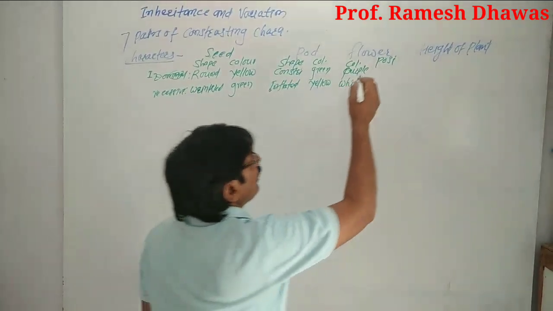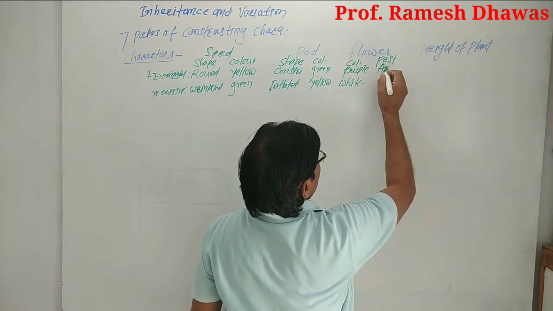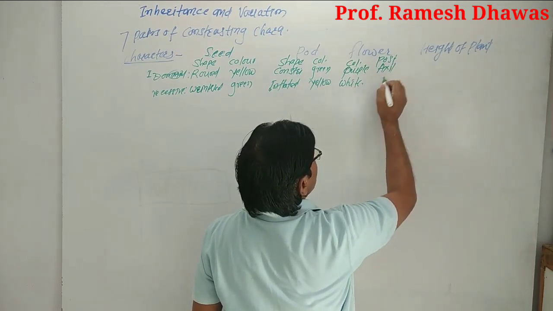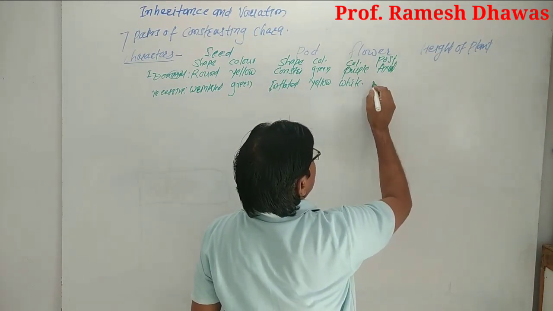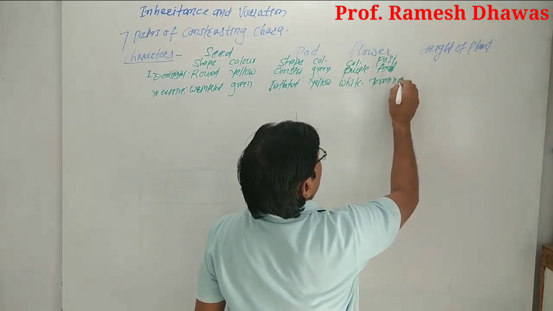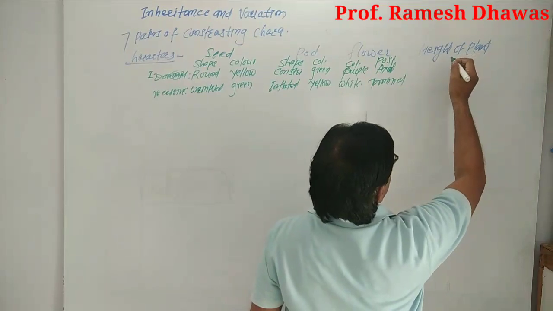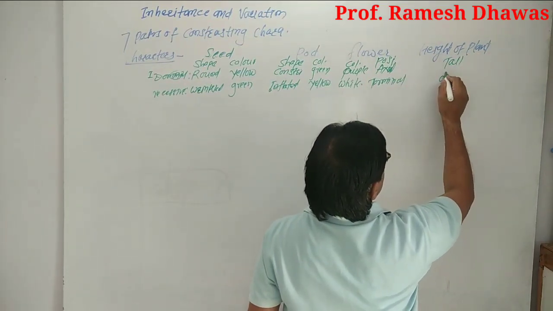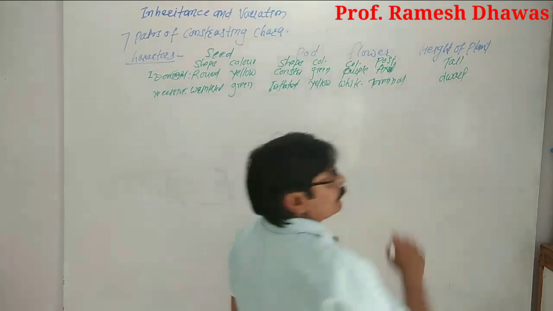The position of flower is the arrangement of the flowers on the stem: axial and terminal. And the height of the plant is tall versus dwarf.